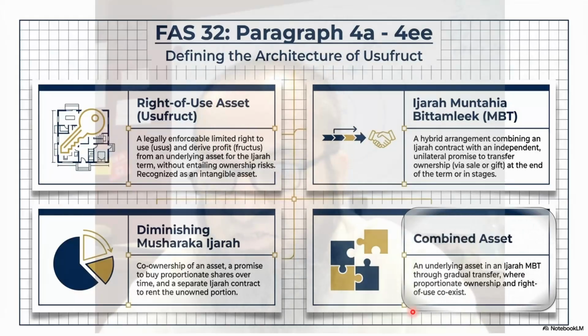And combined asset is usually the underlying asset in the case of either ijara muntahiya bitamlik, or ijara with gradual transfer. Again, the diminishing musharaka is a type of MBT, and any asset under MBT, right, is actually a combined asset. So it is the asset under diminishing musharaka ijara.